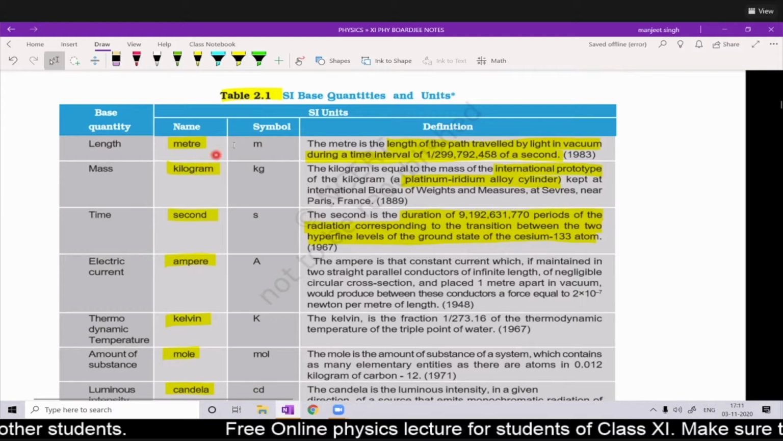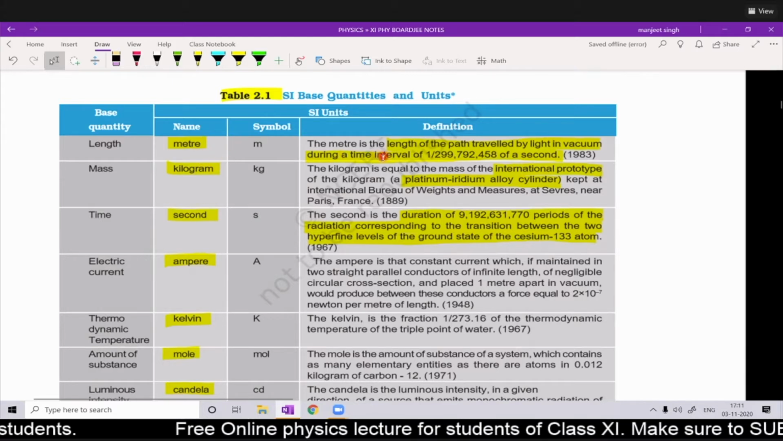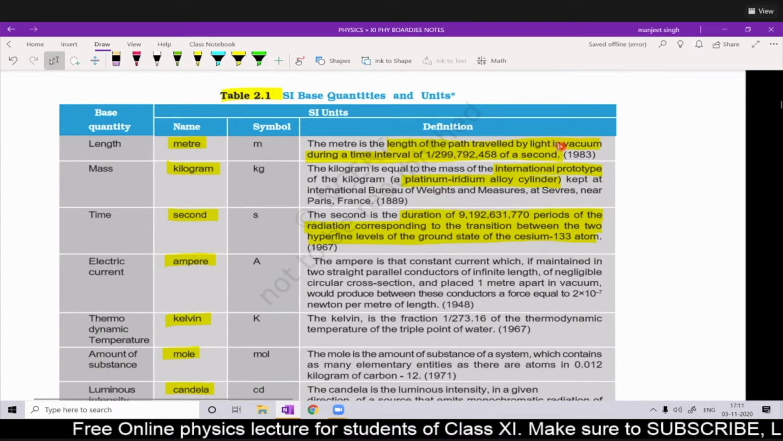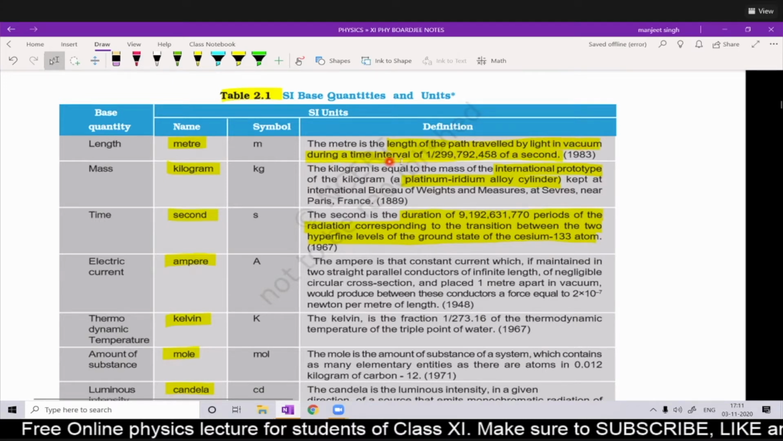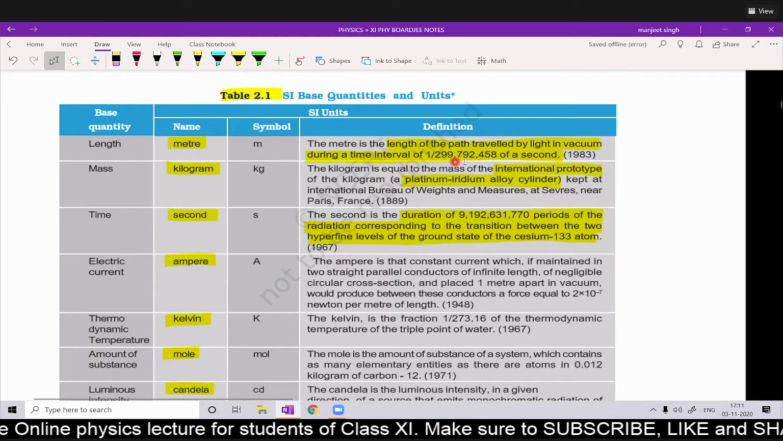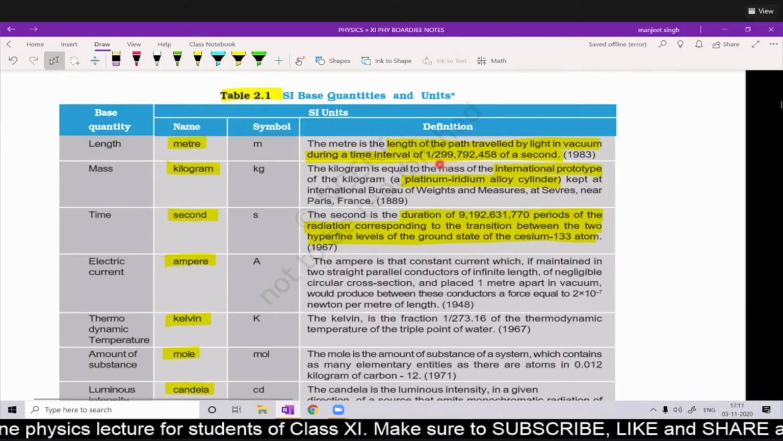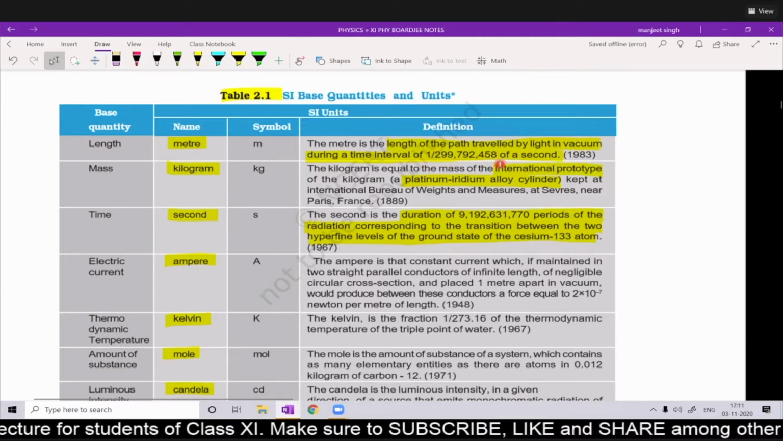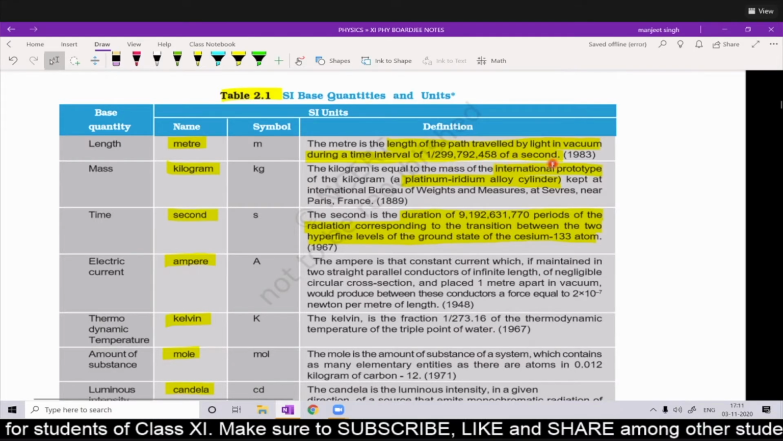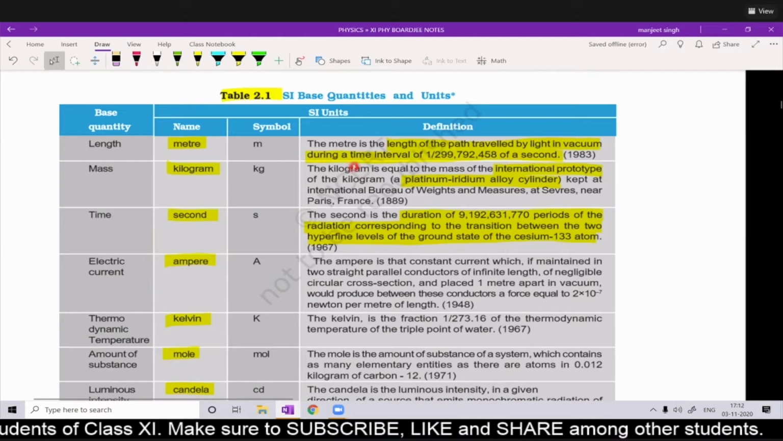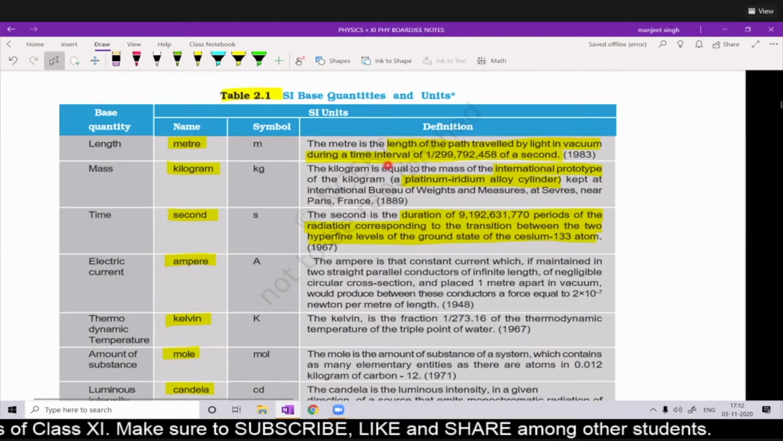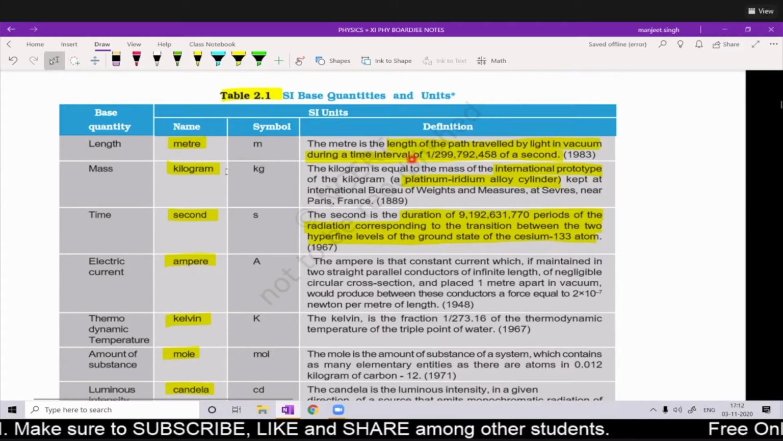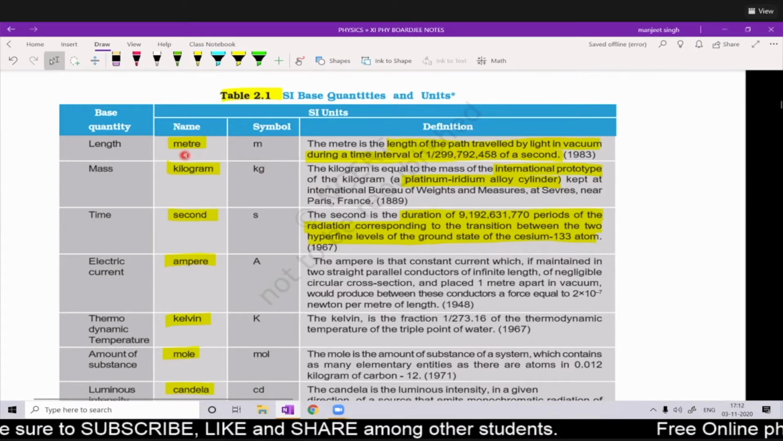See the case of the meter, how it is defined. A meter is the length of the path traveled by light in vacuum during a time interval of 1 upon 299,792,458, which is approximately 1 upon 3 into 10 to the power 8 of a second. Okay, that is the time interval. In this time interval, the distance traveled by the light is known as 1 meter. So by a phenomenon, 1 meter has been defined.